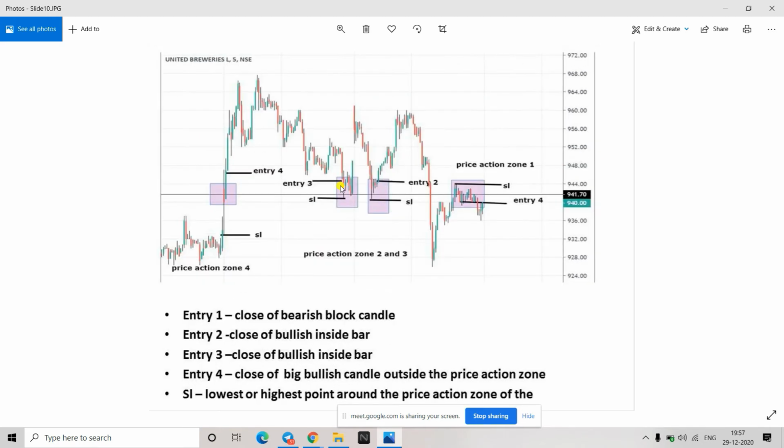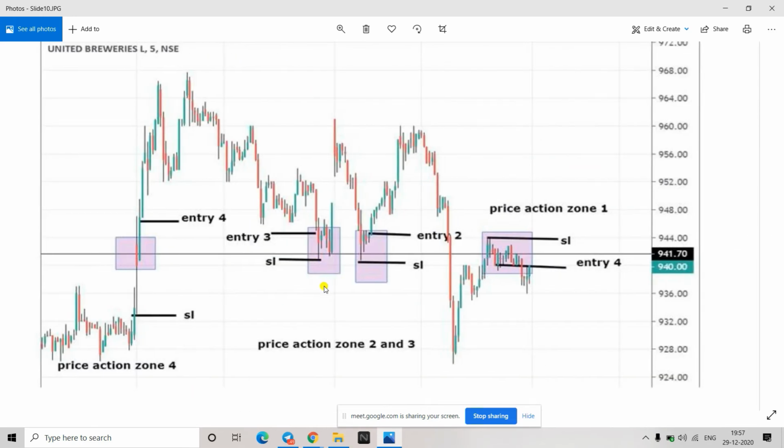I hope you have got a little understanding. I have mentioned where your entry is and where your stop loss is. I'll just zoom it a little bit and give a slide to this, from here to here, all these points. I have marked where your entry and your SL are.